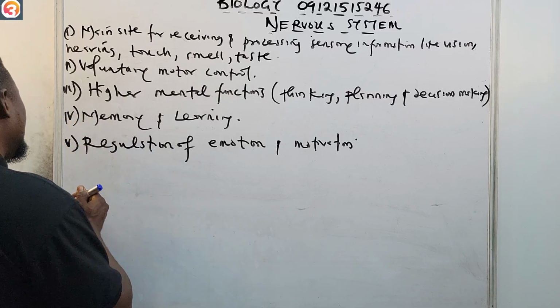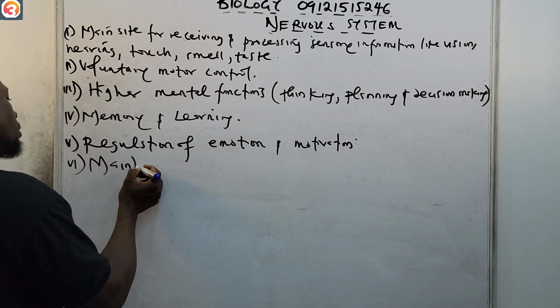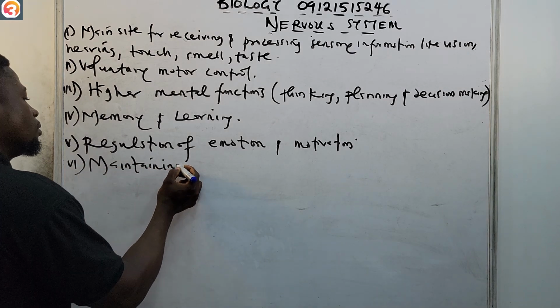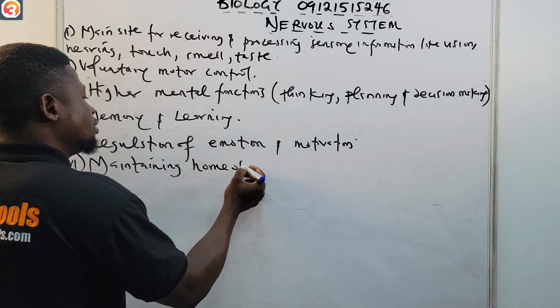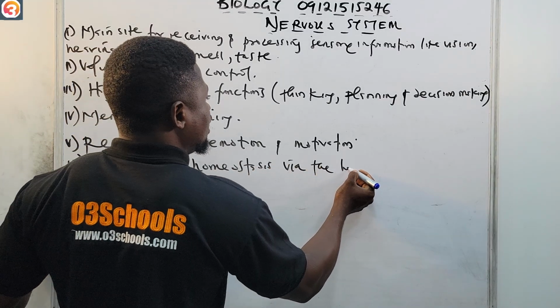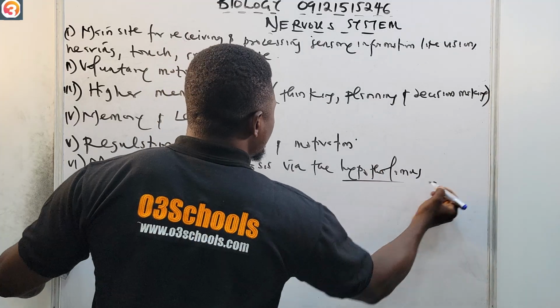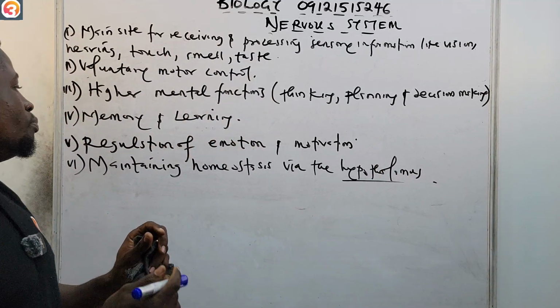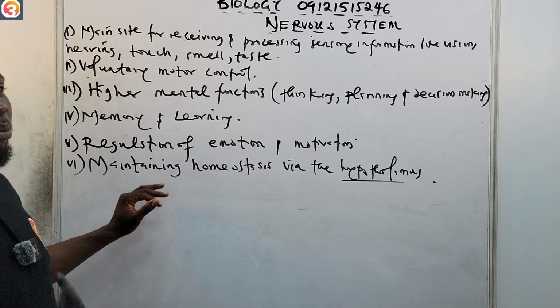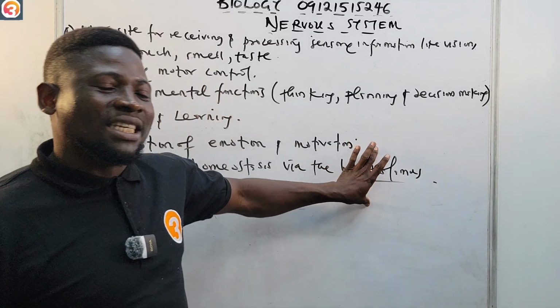Also, maintaining homeostasis via the hypothalamus. Okay, so it also helps to maintain body temperature. The part of the forebrain that does this is the hypothalamus.